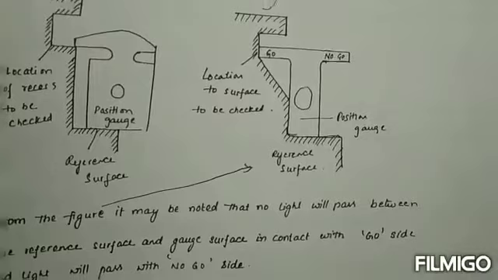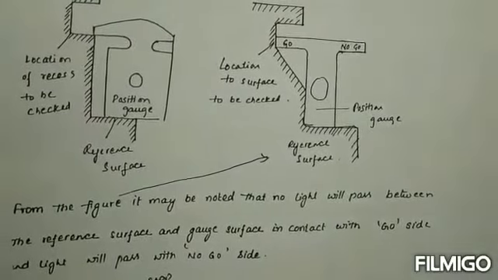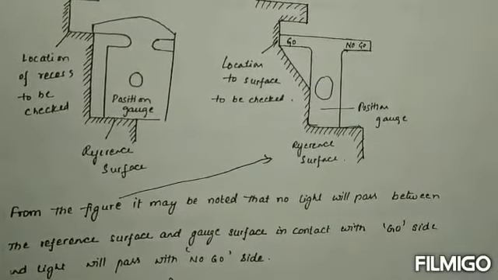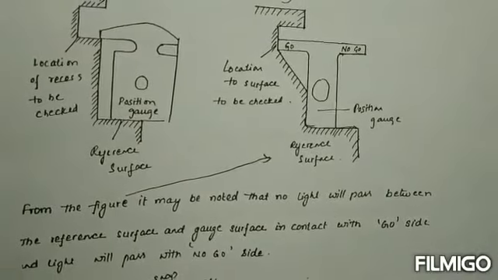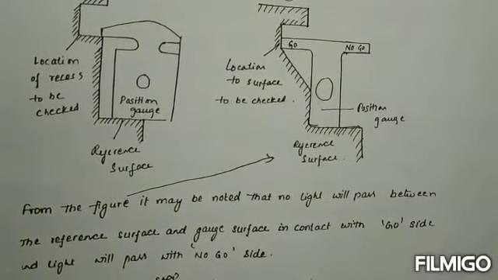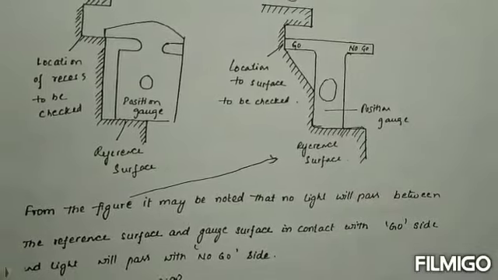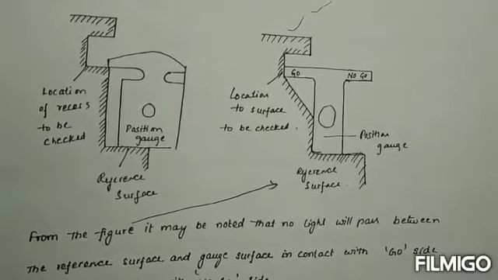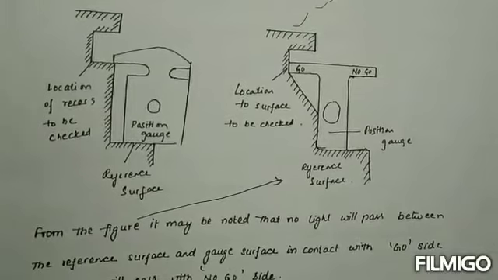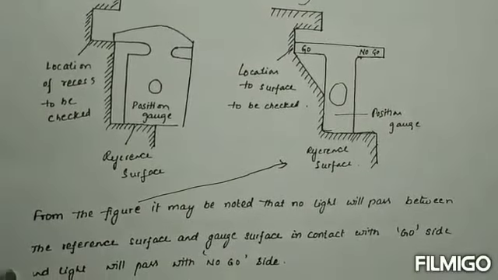From the figure, it may be noted that no light will pass between the reference surface and the gauge. The surface is in contact with the no-go gauge and light will pass on the no-go side. Okay, these are the topics we are discussing about some of the important types of gauges.